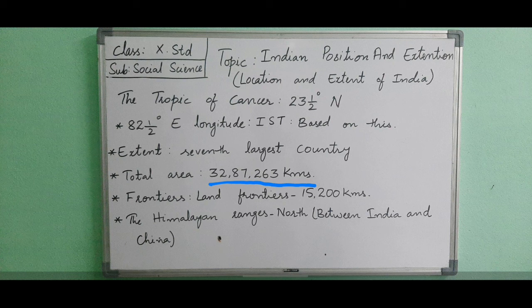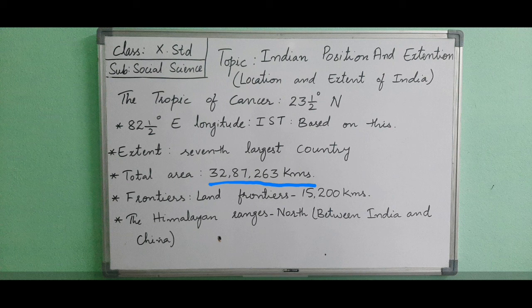The east to west extent of India is over 2,933 kilometers and the north to south extent is 3,214 kilometers. Now after extent we will discuss the frontiers or the borders of India.